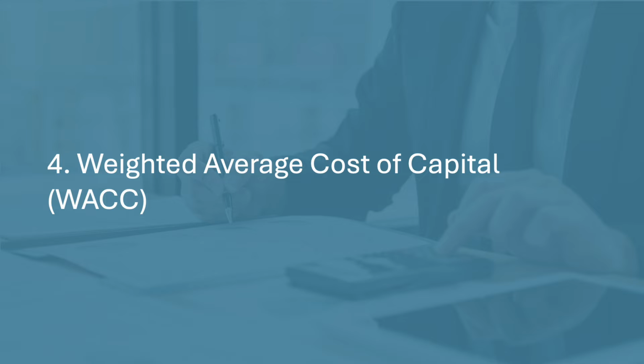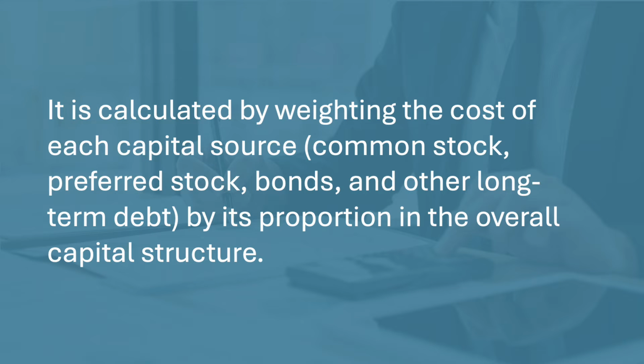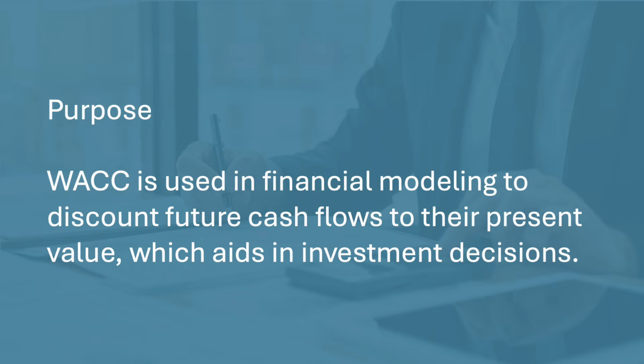4. Weighted average cost of capital. Definition. WACC is the average rate of return a company is expected to pay to all its security holders to finance its assets. It is calculated by weighting the cost of each capital source, common stock, preferred stock, bonds, and other long-term debt by its proportion in the overall capital structure. Purpose. WACC is used in financial modeling to discount future cash flows to their present value, which aids in investment decisions.